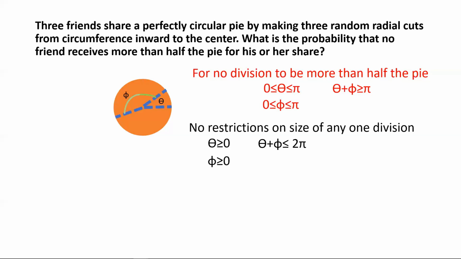So the sum of the two sector angles couldn't possibly exceed 2 pi. That's pretty simple. Now we have what's needed for calculating probability. We have laid out the special case first, where no division exceeds half the circle, and then the entire sample space, where there are no restrictions on the size of any one division.